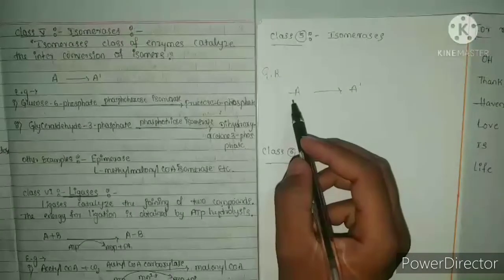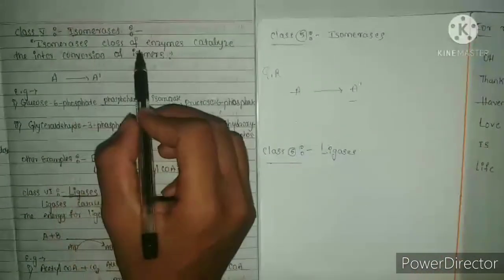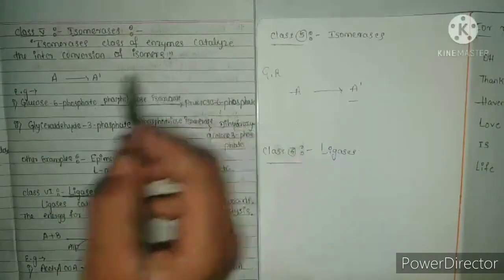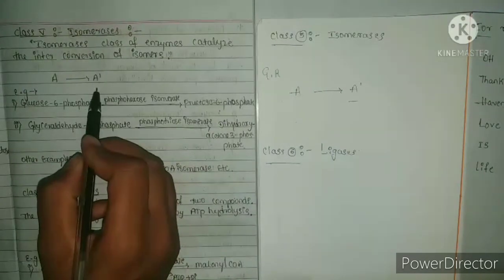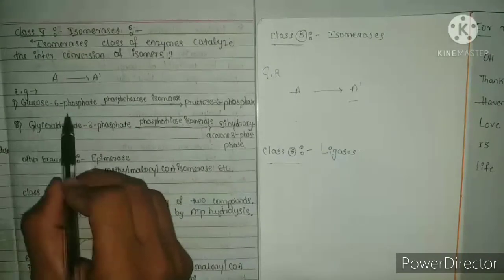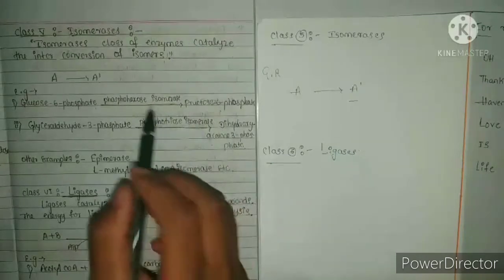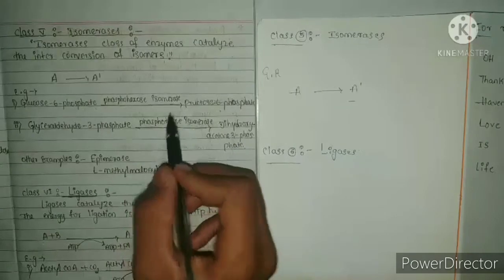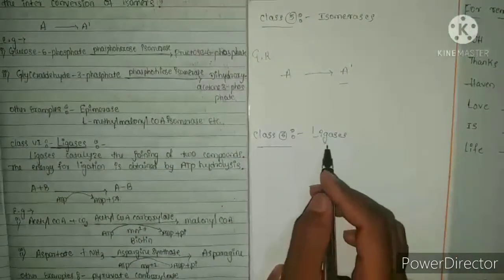Here A is the substrate, and the interconversion gives A dash. The example of isomerases: glucose 6-phosphate converts to fructose 6-phosphate in the presence of the enzyme phosphohexose isomerase.